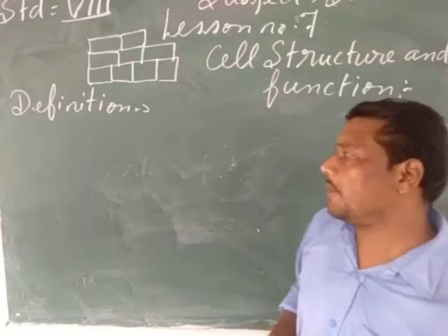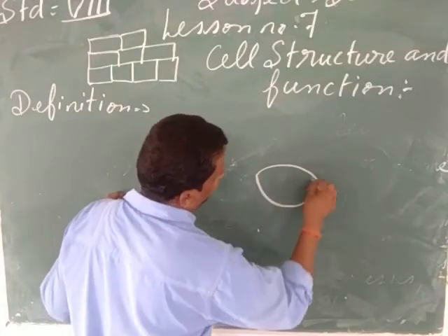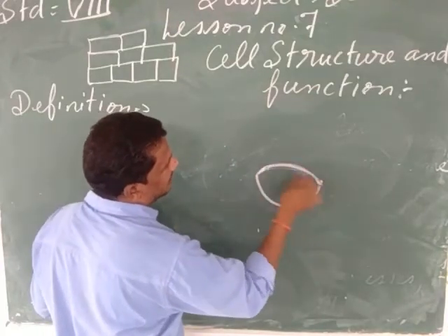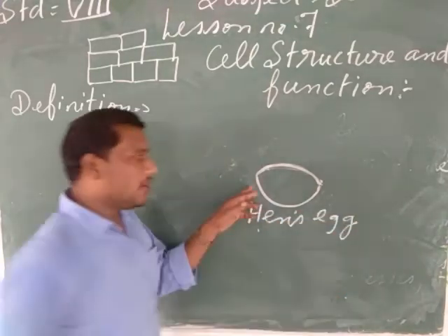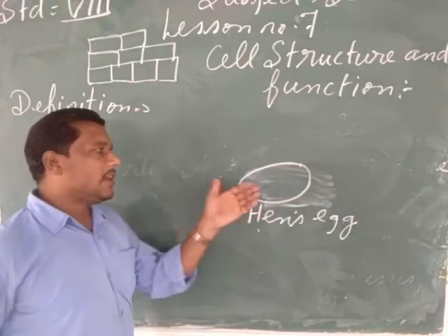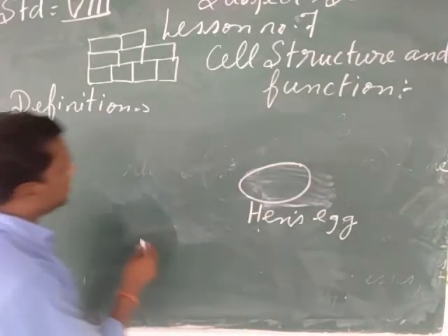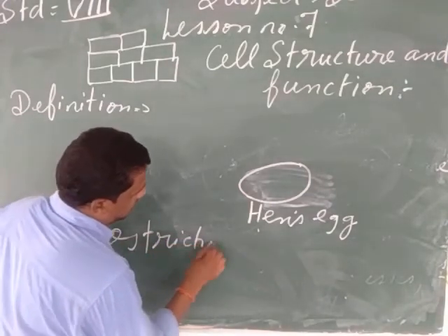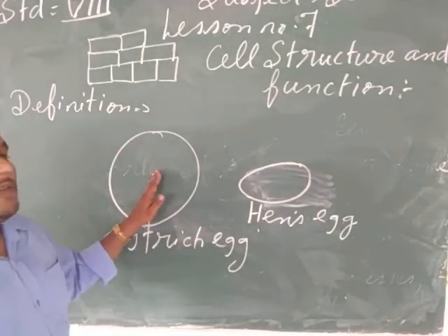There are some exceptions. For example, my child, suppose you are seeing the egg of the hen. The egg of the hen is a single cell. But my child, we can see this hen's egg with the naked eye because it is this much big in size. In the same way, my child, if we are going to see the ostrich egg, it is very big in size. So we can see this ostrich egg also with the naked eye, even though it is also a single cell.